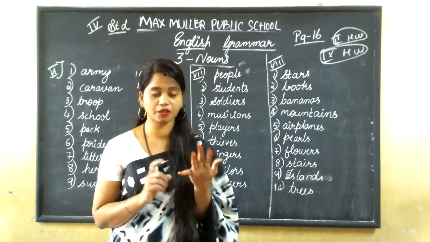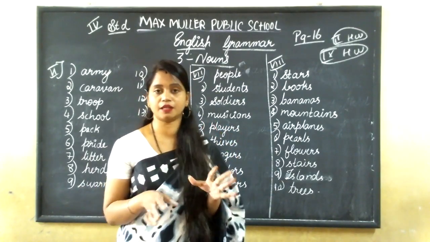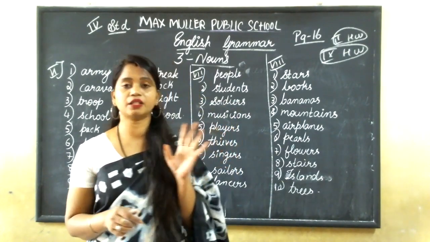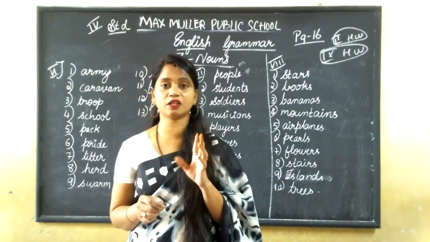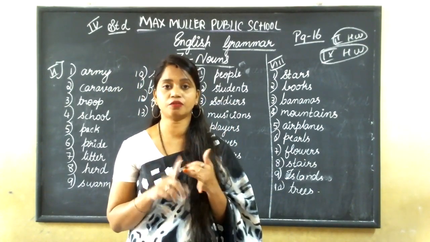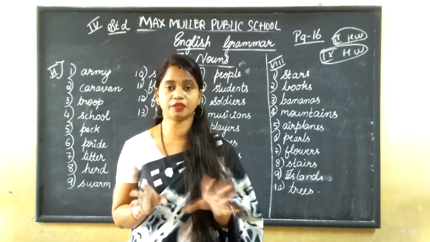Now we have learnt about collective noun, proper noun and common noun. This is enough. Okay. Once you go through and complete this homework and your cursive writing book, you all are having your cursive writing book, right? Just finish pages 1 to 5. Five pages of cursive writing you can write and finish.